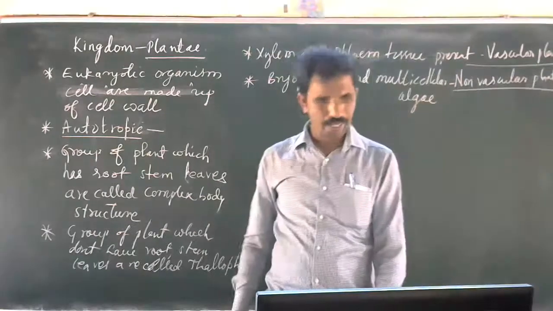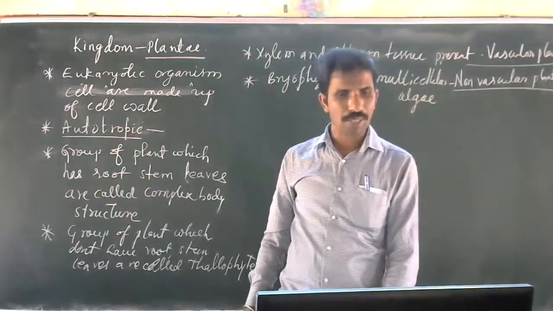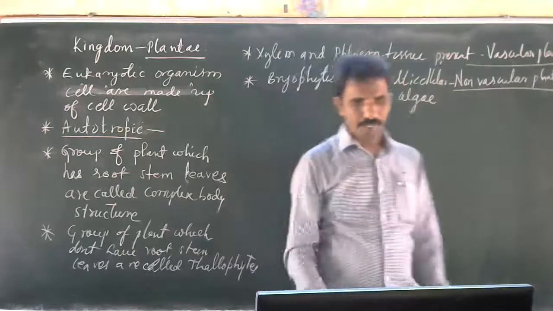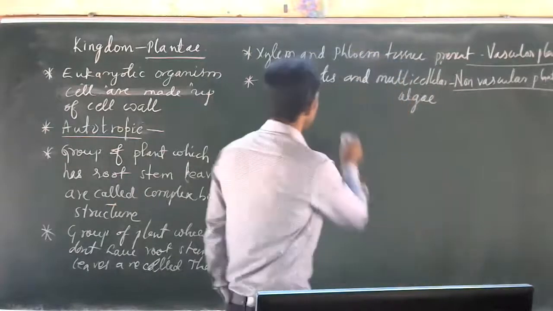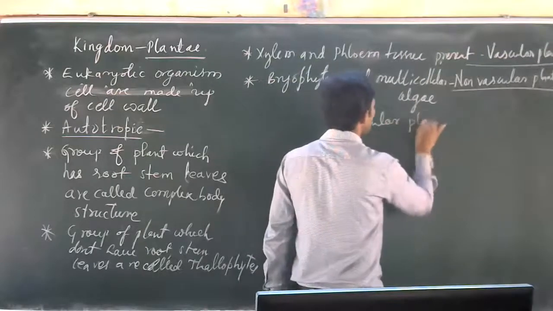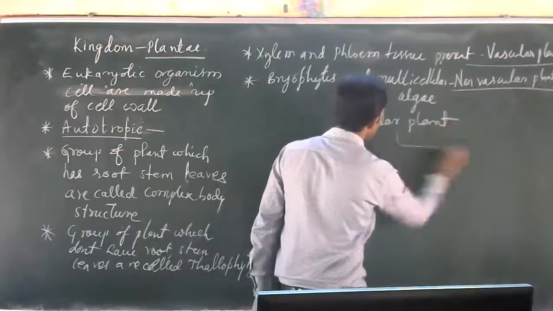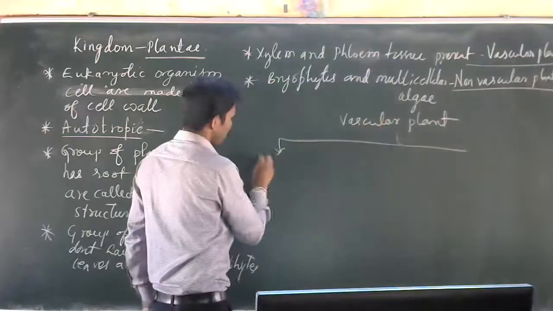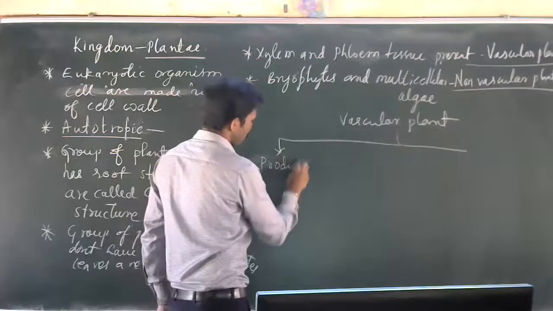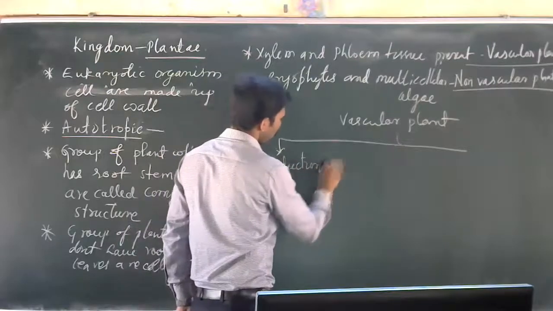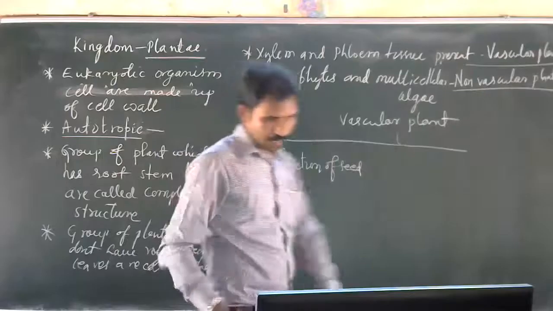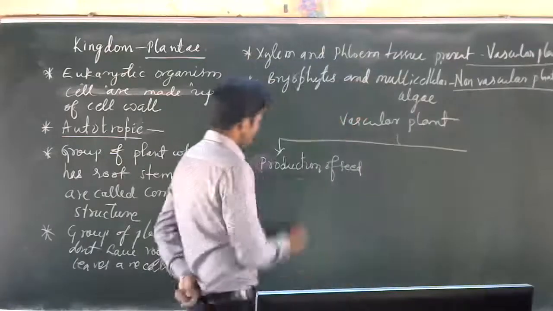See, bryophytes I have given. Again, the plants with a vascular bundle are vascular plants. These vascular plants are again divided on the basis of production of seed.